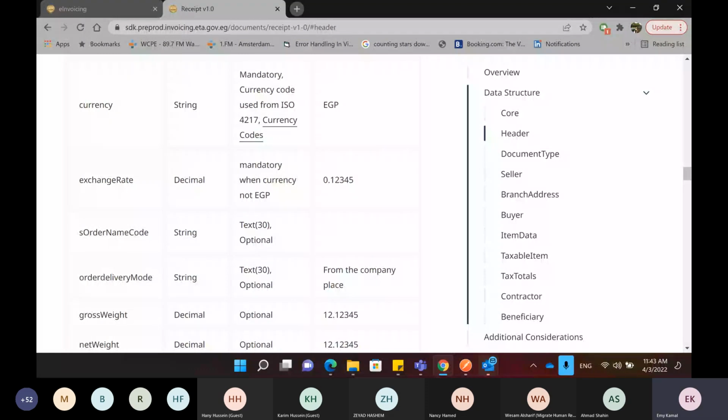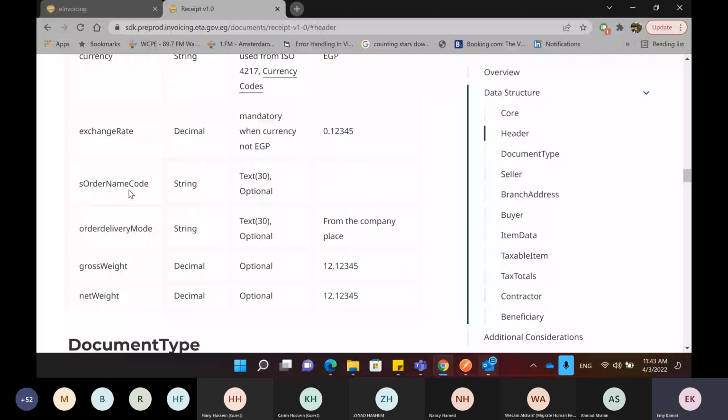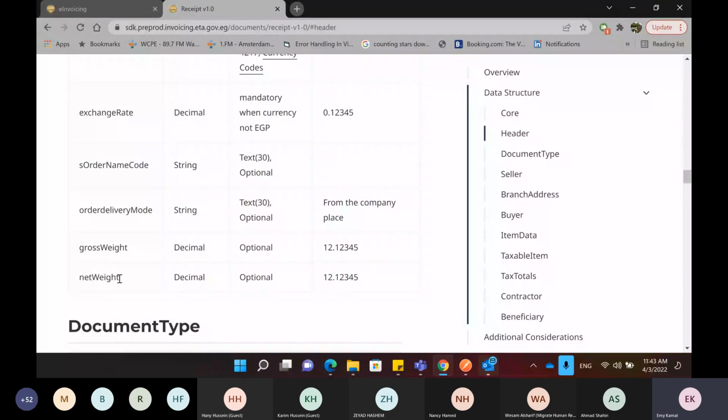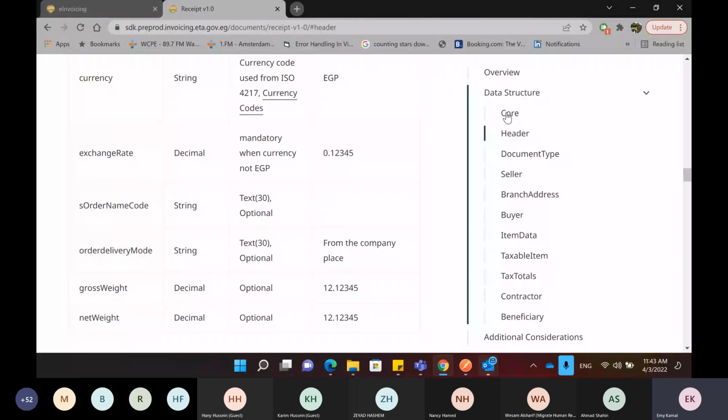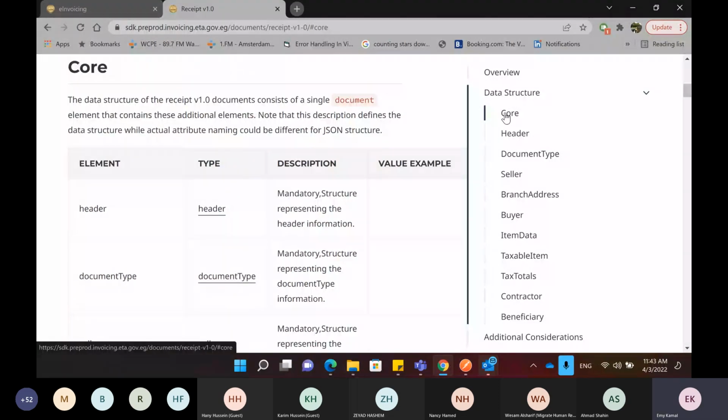The order name code, the order delivery mode, and the gross weight and the net weight for the receipt. All of these fields are optional. So this is the header of the receipt. If we go back to the core, we are finished with the header part.